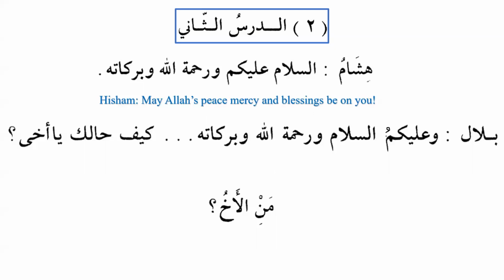We know that meme is sakin. And whenever we connect meme with al, meme is always connected with dhamma. Generally, we connect sakin with kasra, but meme has a special rule. Whenever you connect meme with sakin, it is always connected with dhamma. Wa alaykum assalamu wa rahmatullahi wa barakatuh.